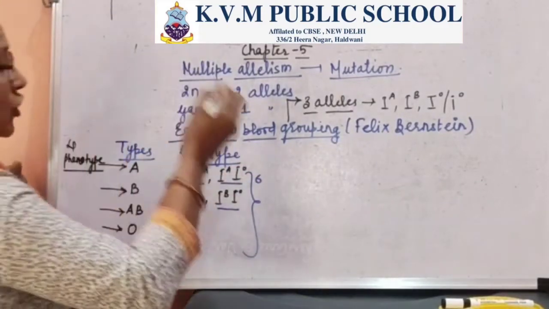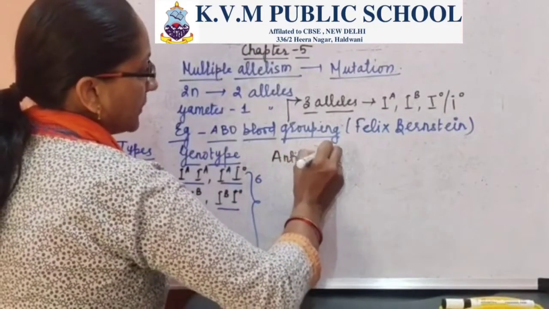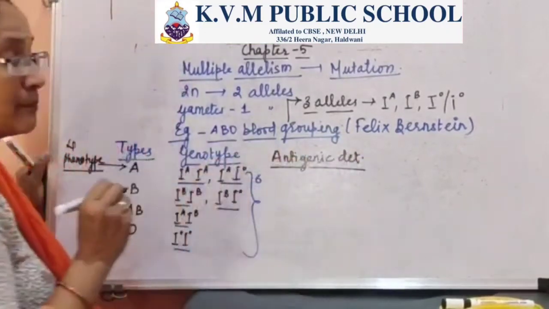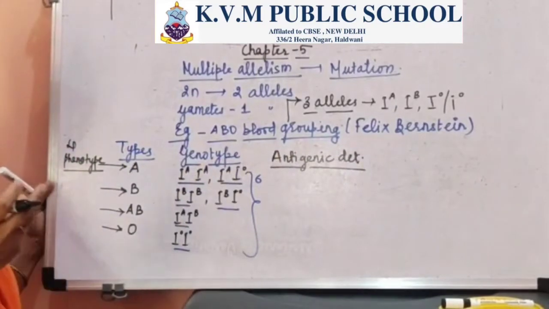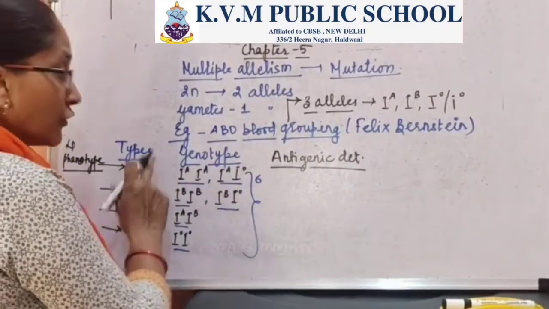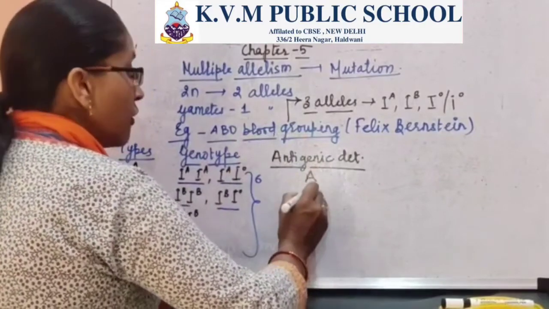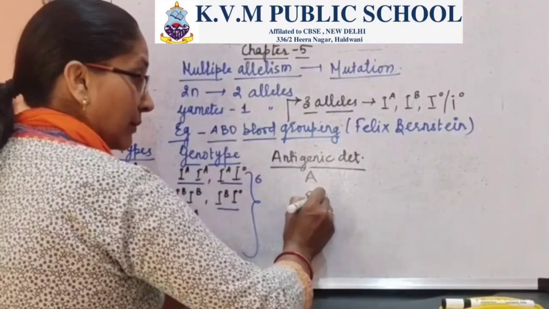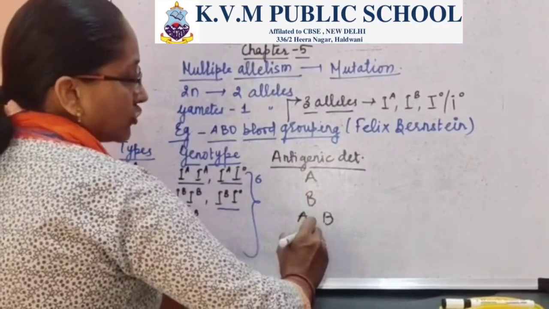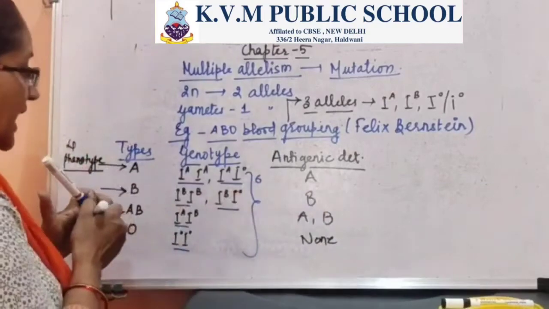Now talking about the antigenic determinants. The antigenic determinants present on the surface help to determine the blood group. For example, the RBCs have sugar receptors which help in the identification. For blood group A, the antigenic determinant present on the surface of RBC will be A. For blood group B, it will be B. For AB, the antigenic determinants will be both A and B. And when we talk about the O blood group, there will be no antigenic determinants, so written as none.